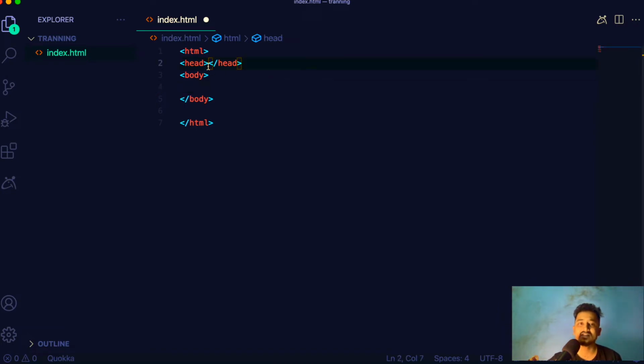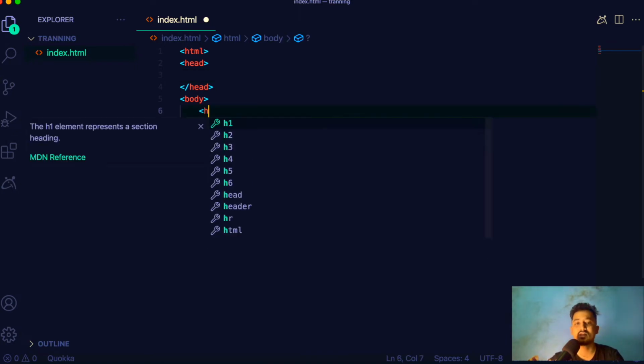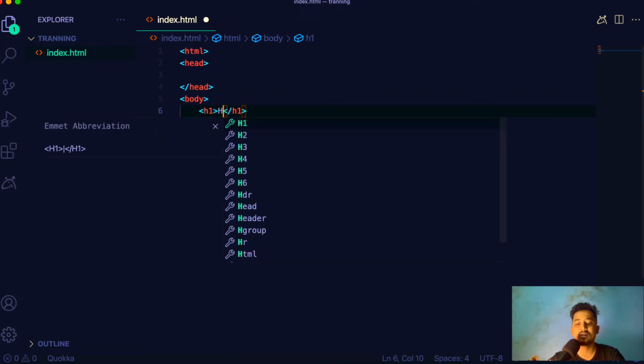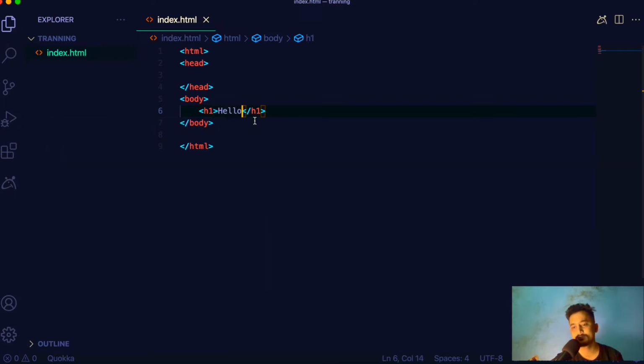So let's see here. Inside our body tag, I'm going to create another tag which is used for typography, and it's called h1, and I'm going to write hello inside it. So if you see the h1 tag, h1 basically means a tag for heading. If you want to give any heading for your text, then you have to keep it inside an h1 tag.